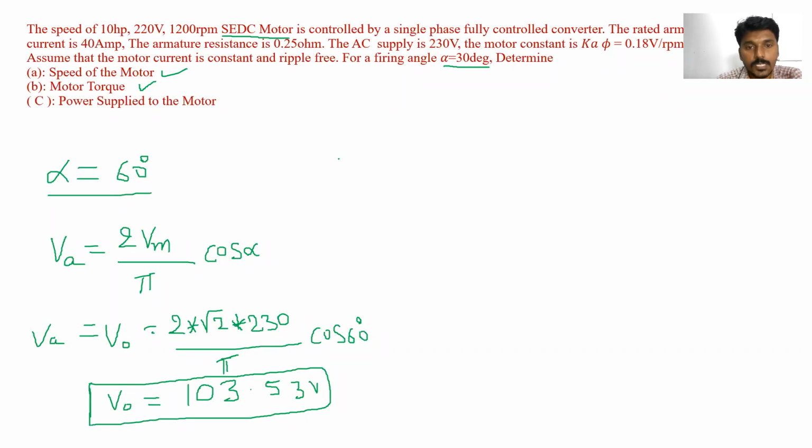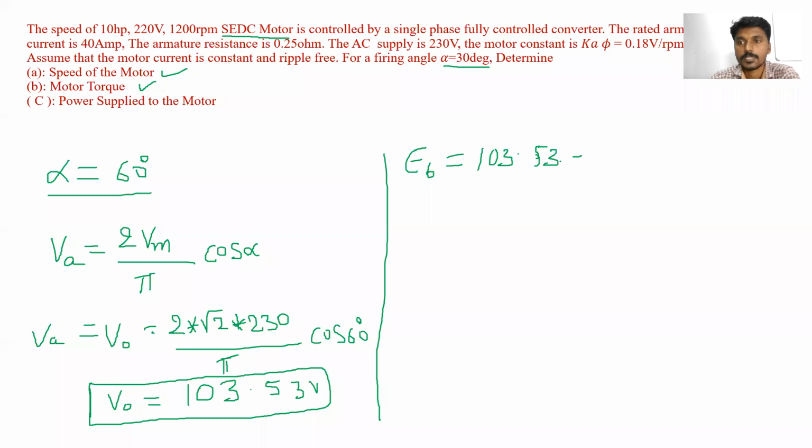So what is the value of EB? EB is equal to V0 minus IRA, which is 103.53 minus 40 into 0.25.